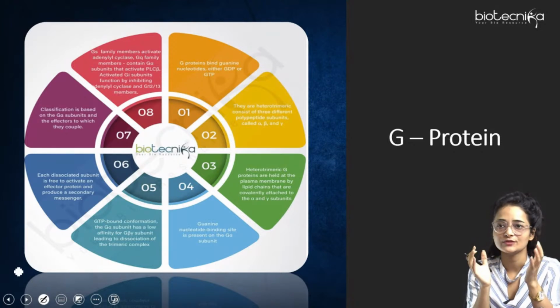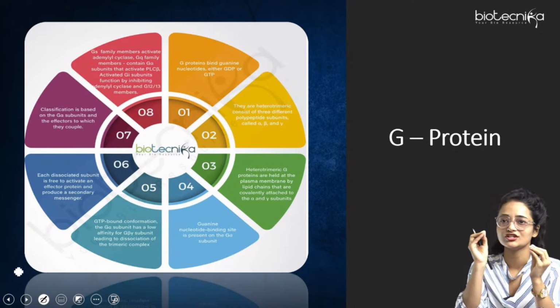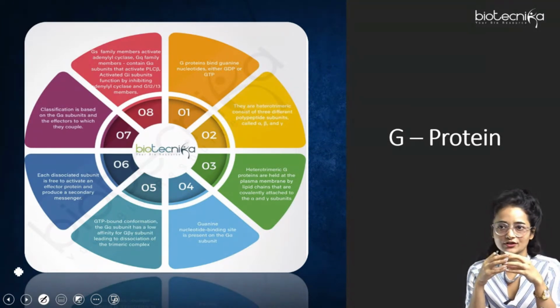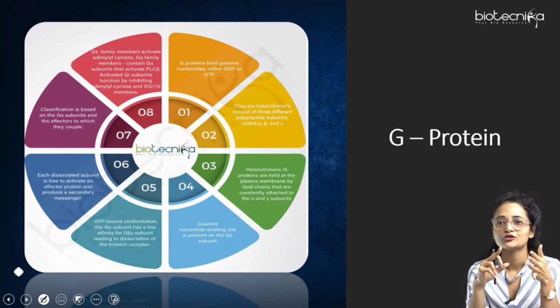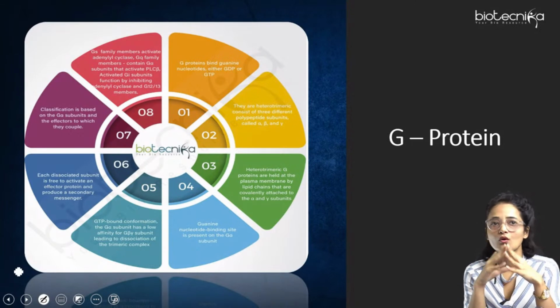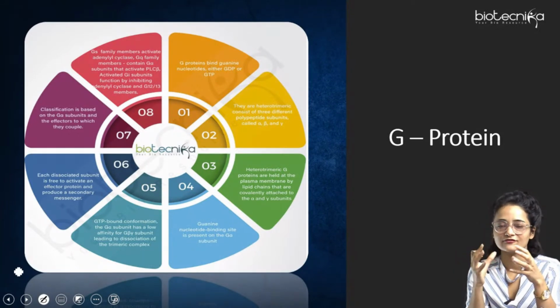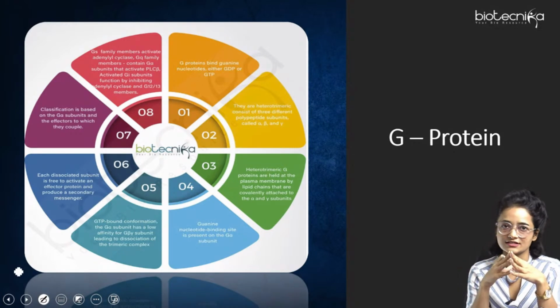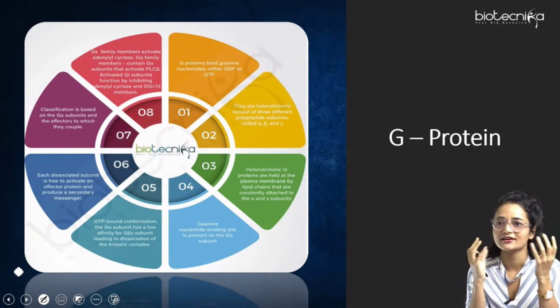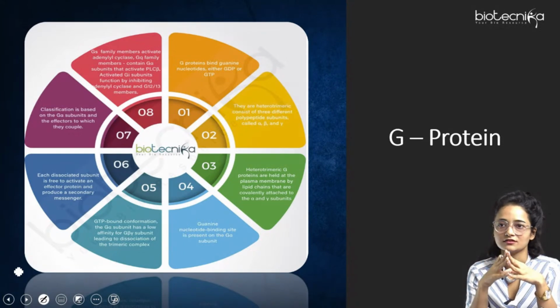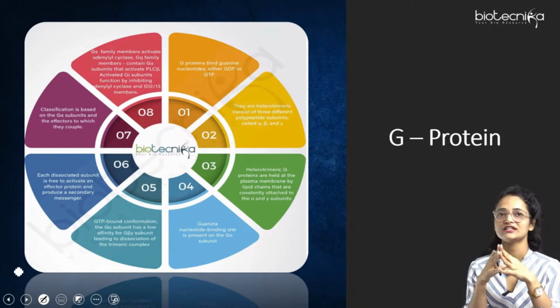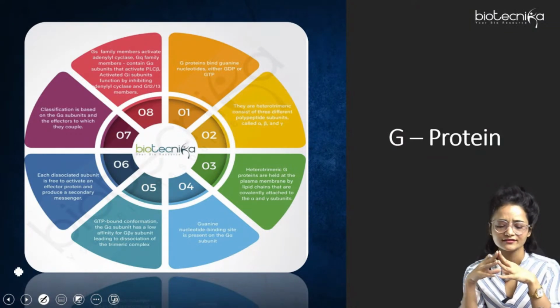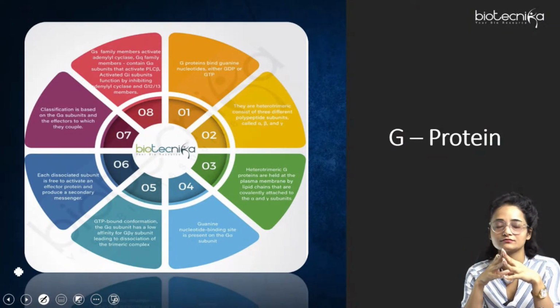Then comes the classification, which is based on the G alpha subunit and the effectors to which they couple. So the classification of G protein coupled receptors is basically based on the G alpha subunit. Which type of G alpha subunit is present? It could be Gi alpha, G inhibitory alpha, Gs alpha, that is G stimulatory alpha. It could be Gq alpha, or it could be G transducin alpha, right? So all these different types of G alpha subunits are present, and on that basis the GPCR is being classified. The other way of classification of GPCR is the effectors. There are multiple effectors present in case of GPCR signaling. On the basis of the G alpha protein, there are 4 types of G proteins.